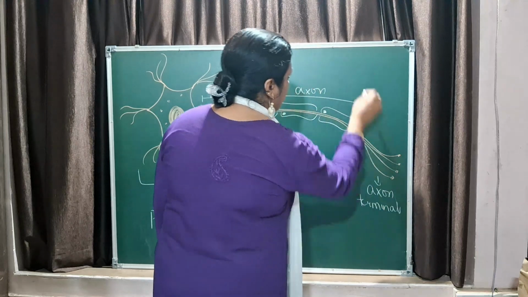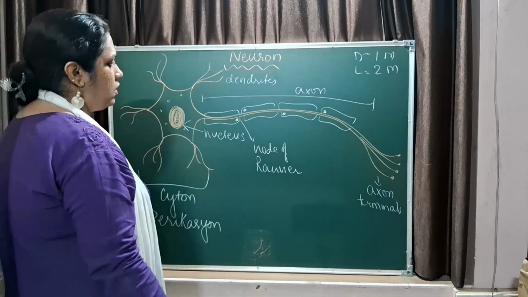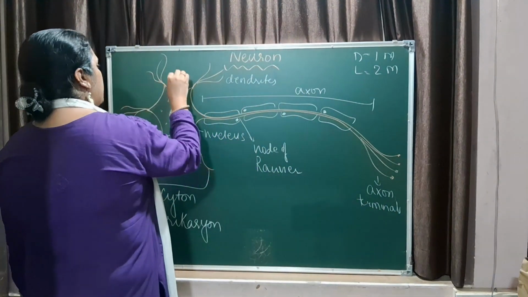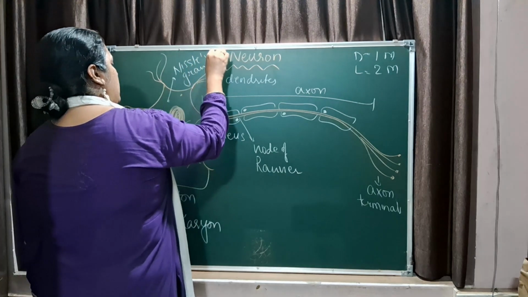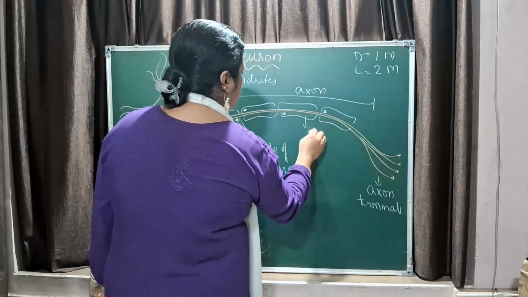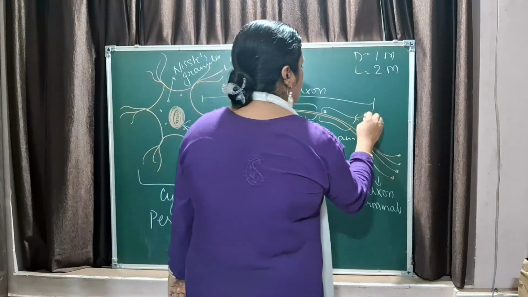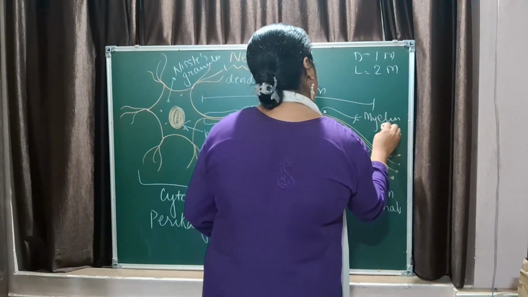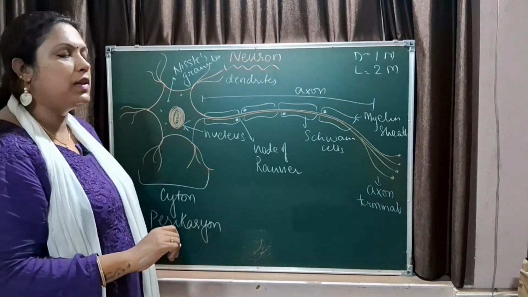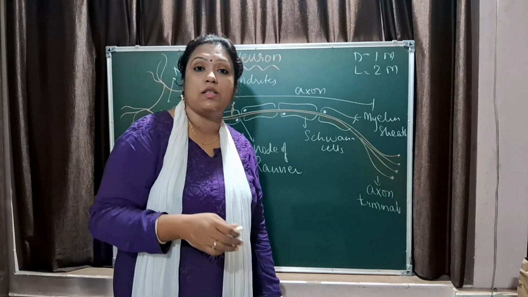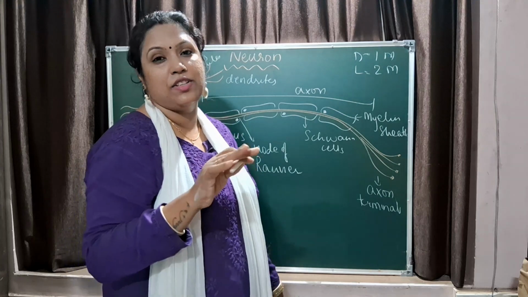The diagram can be asked in the exam. Diagram for 1 mark and labels can be for 2 marks, so 2 correct labels and 1 neat diagram. Axon terminal, then you have some Nissl's granules. These are the Schwann cells, and the Schwann cells form the myelin sheath. So, this is your neuron diagram. Be thorough with the diagram. The main function of the neuron is conduction of nerve impulse. Do not miss it. They are like the electrical circuit of our body.